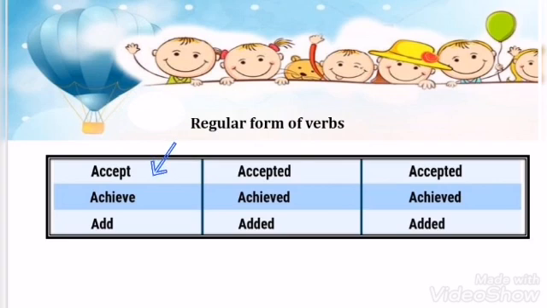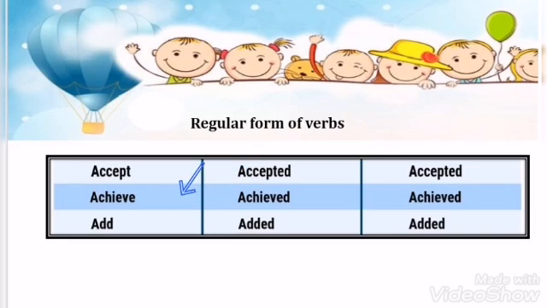Just look at example number 1, accept. It is first form of verb, accept. Second form of verb is accepted, and third is again accepted. Did you notice that in the spelling of accept, ed is added and the form of verb changed? This is regular form of verb. Now look at second example, achieve. It is the first form of verb. The second form is achieved and the third form is achieved. Again, the same spelling. So just observe that they have added only ed and it became achieved, which is second form. So this is regular form of verbs.